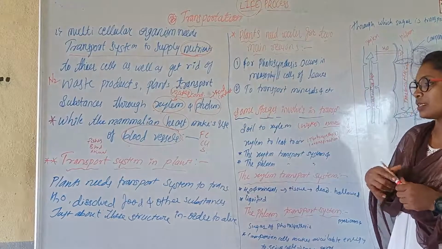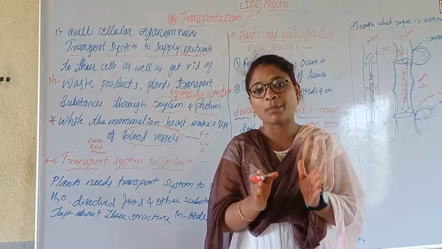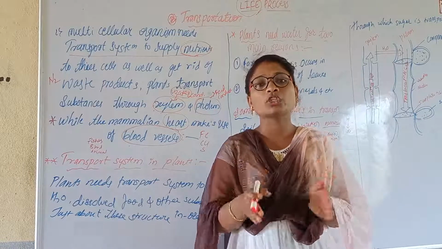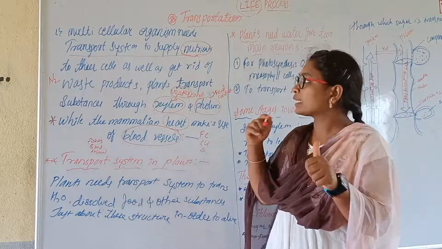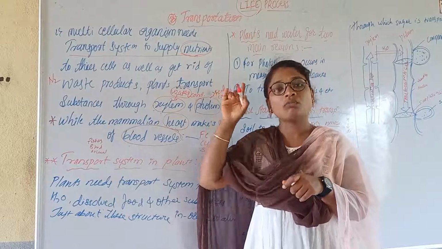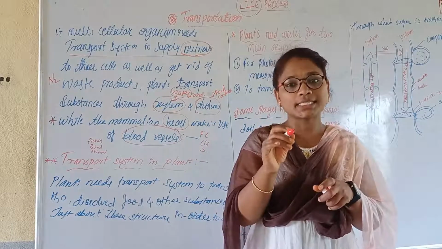This transport system runs through the body; plants don't have a specialized organ. Water is absorbed from the root to the tip through vessels. That vascular tissue we call xylem and phloem.